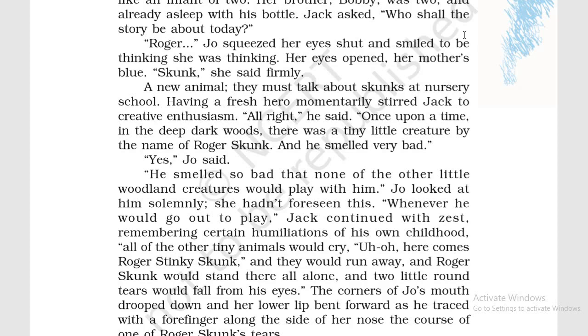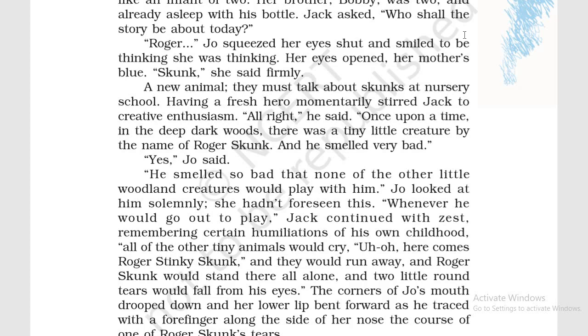A skunk is a cat-sized American mammal with black and white striped fur. It is not very big. When threatened, that is, when someone scares it, it sprays a foul smell on the attacker.